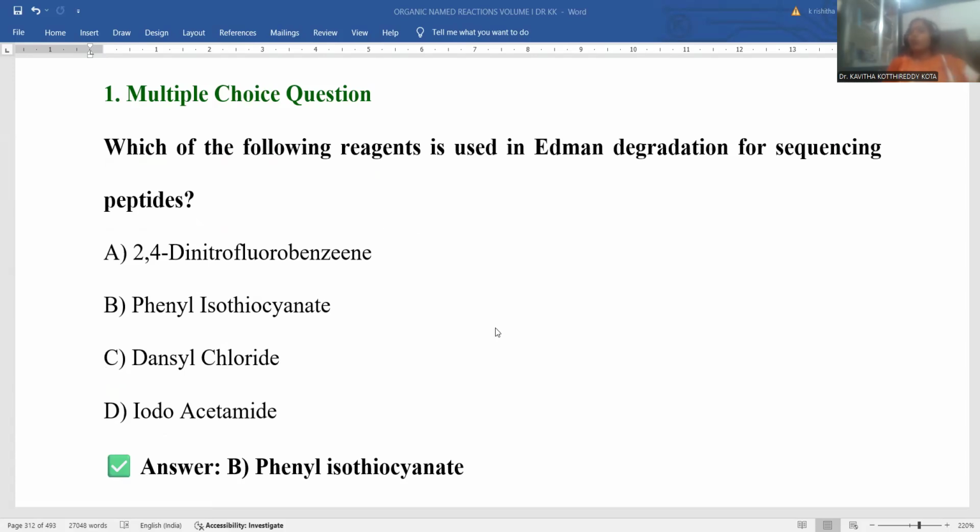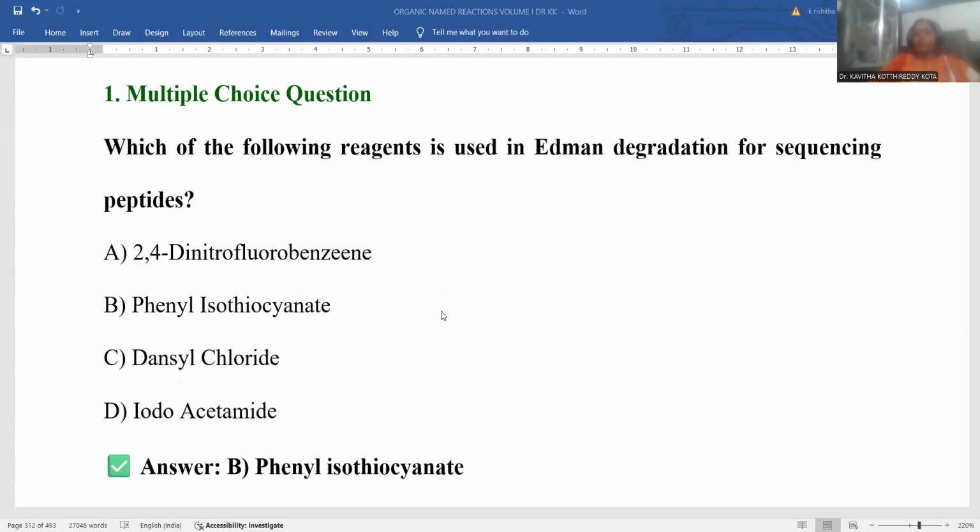Later, releasing of that fragment along with the phenyl isothiocyanate is possible, and the remaining polypeptide chain will be shortened, with one amino acid less. So the most suitable reagent for Edman degradation is phenyl isothiocyanate.